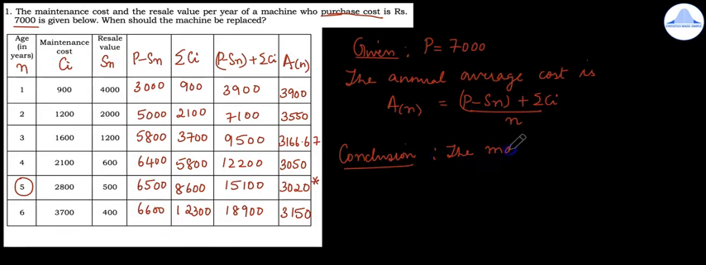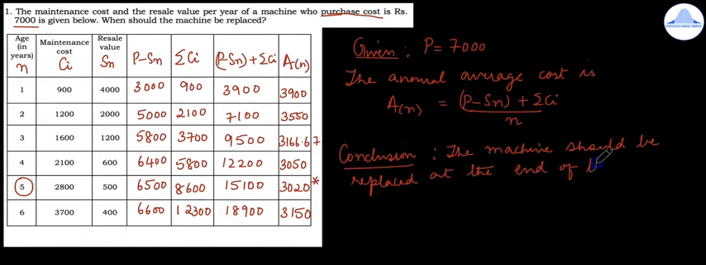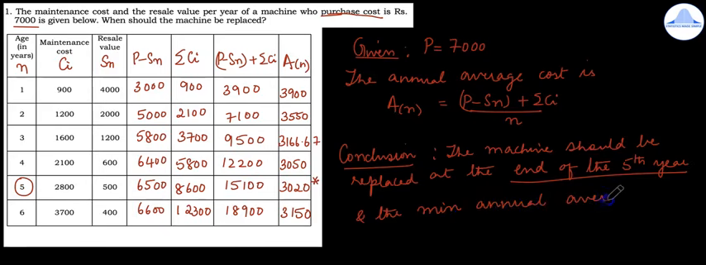The machine should be replaced at the end of the 5th year. You should use the word at the end. So, okay, at the end of the 5th year, and the minimum annual average cost is rupees 3,020.